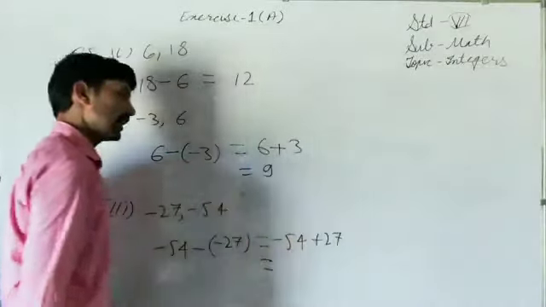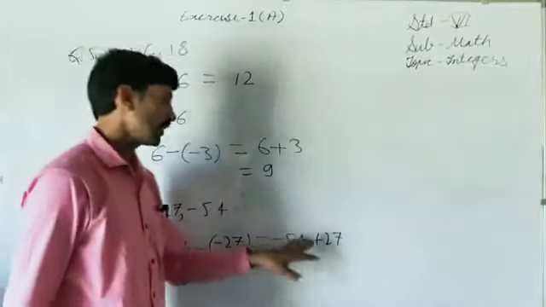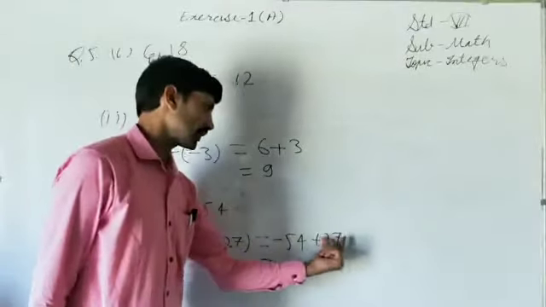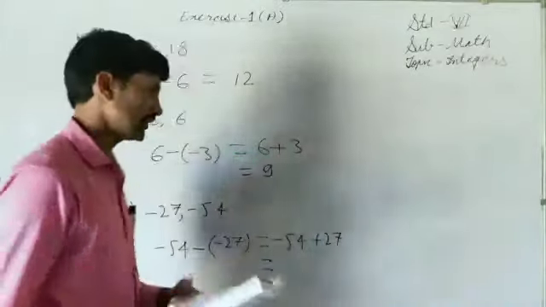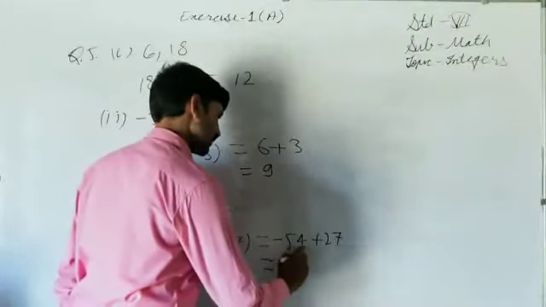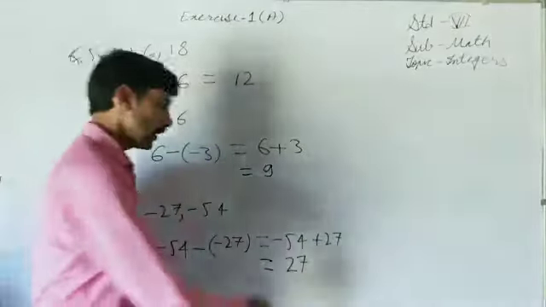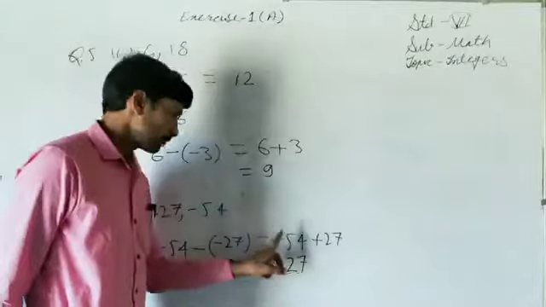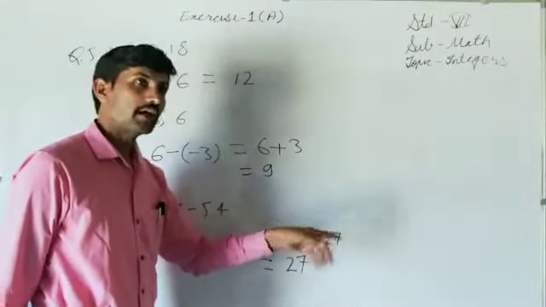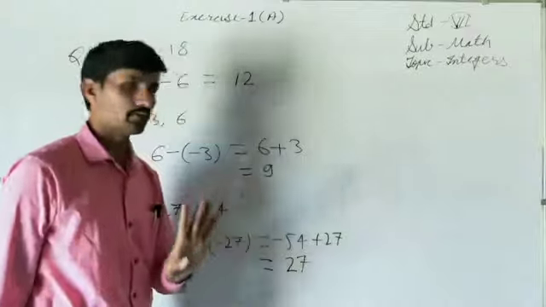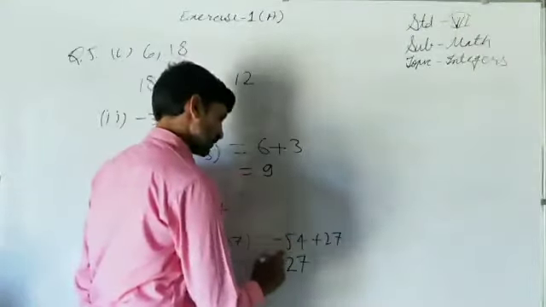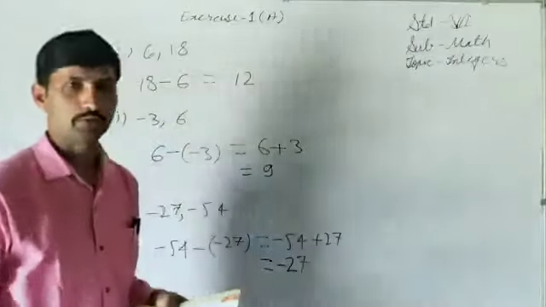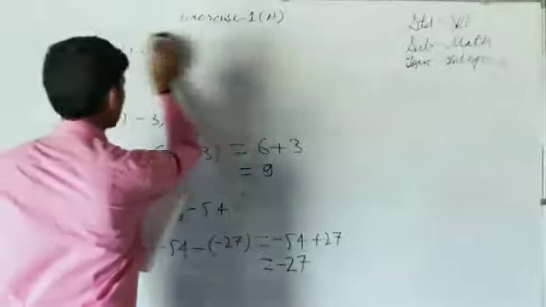Now one is a positive and the other is a negative integer, so they have opposite signs. So that's why we will find the difference of their absolute values. That means the difference of 54 and 27 is what? That we can find separately in rough if you don't know directly. Otherwise you can write directly. It is 27. Now we have to decide the sign. In 54 and 27, which number is greater? 54 is greater, and whatever the sign of the greater number, that will be the sign of this. So the sign of 54 is minus, so the sign of this will be minus 27. So like this we can do. This fourth part you can do yourself. I am not going to solve that here.